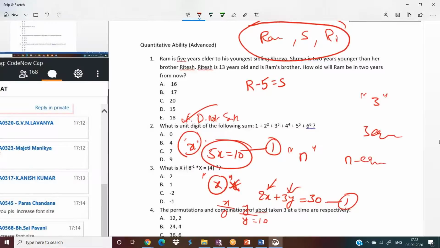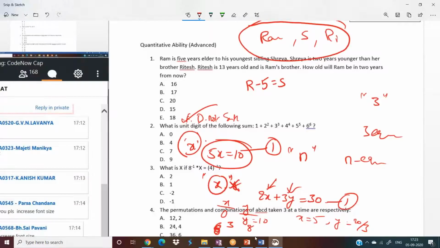X can be what it can be. Can it be 6? Yes. X can be 6, or else make it 3. Okay, x can be 3 where y equal to 8. Are you getting my point? Or else x can be 5. X can be 5 where y equal to 20 by 3. Different values you will get now.